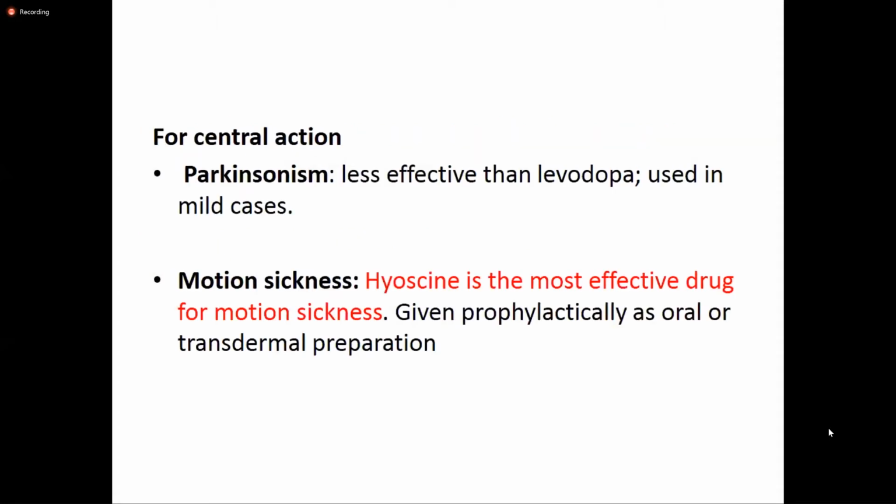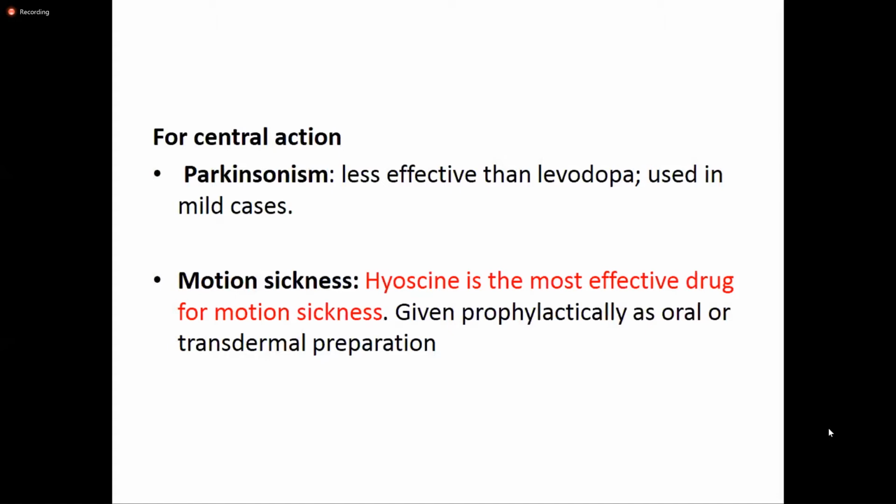And for central action like Parkinsonism, because Parkinsonism, apart from the decrease in dopamine level, is also related to an increase in cholinergic receptors or acetylcholine level. So these anticholinergic drugs can be used for the treatment of Parkinsonism apart from the dopaminergic drugs.